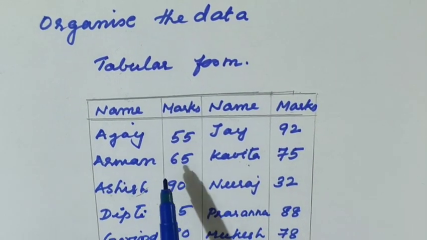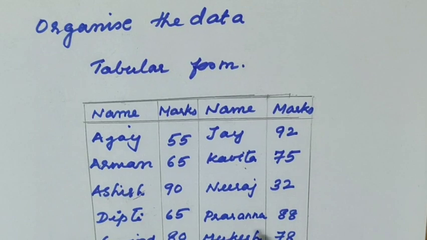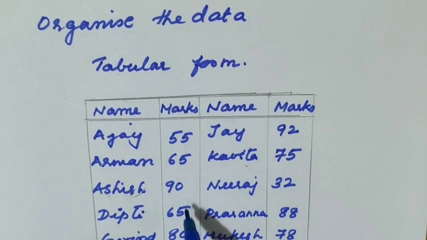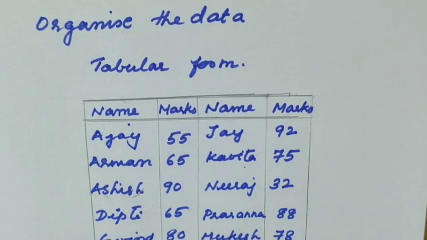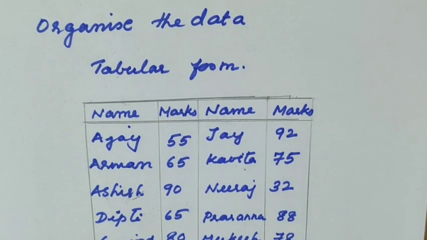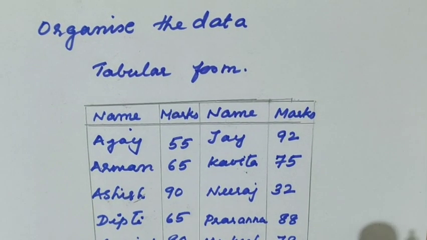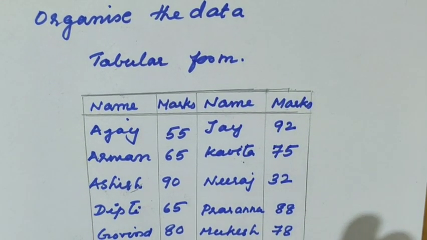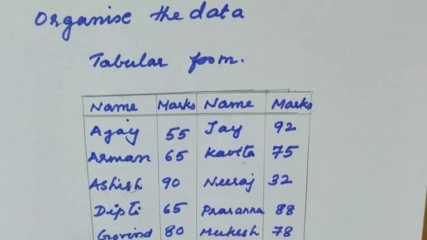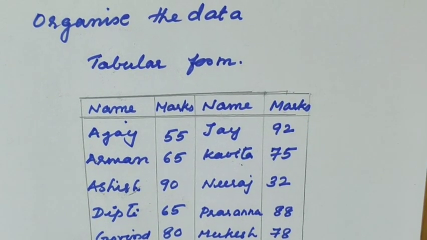Now the names are given, so the teacher can tell who scored the highest. See, out of these, 92 is the highest. So J, the name of the student, scored 92, and Neeraj scored the least. Like that, when we give the tabular form, our representation is easy, and we can see all the things in an easy way, better to understand.